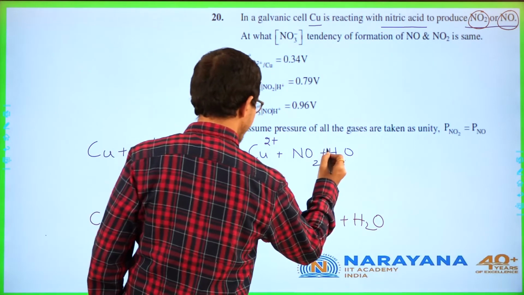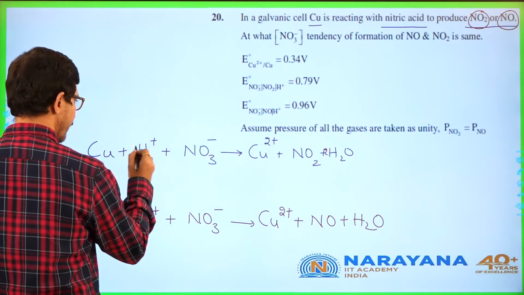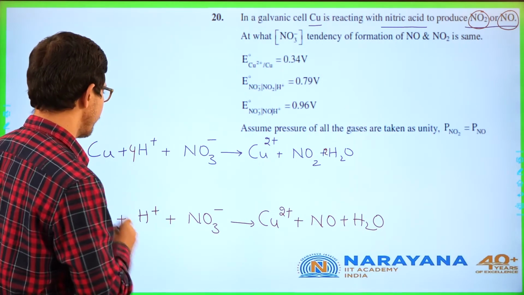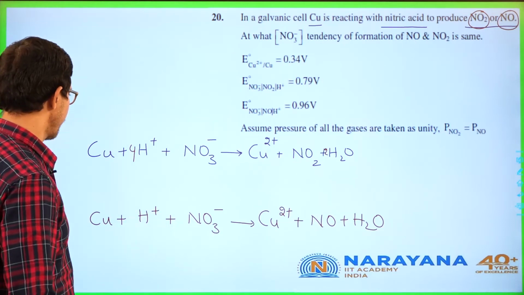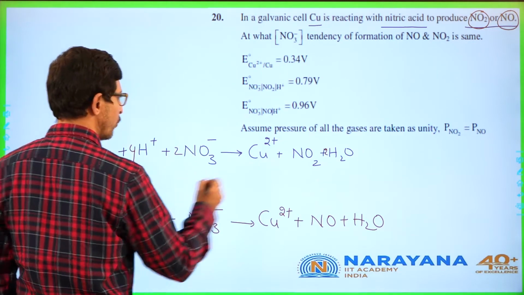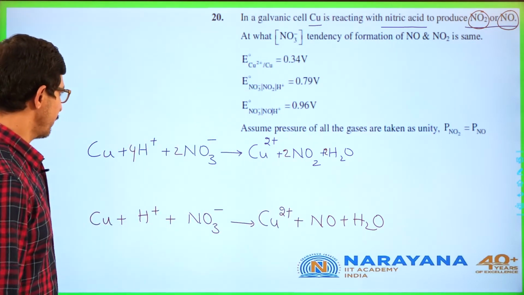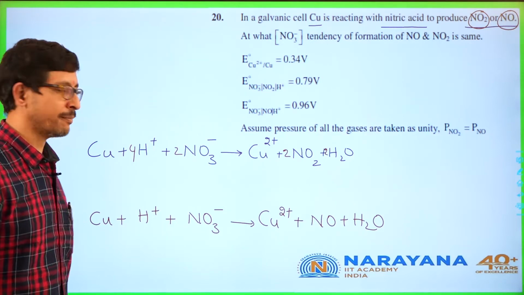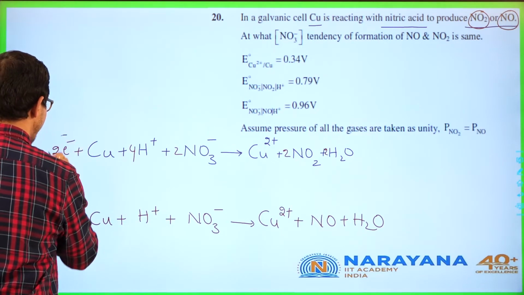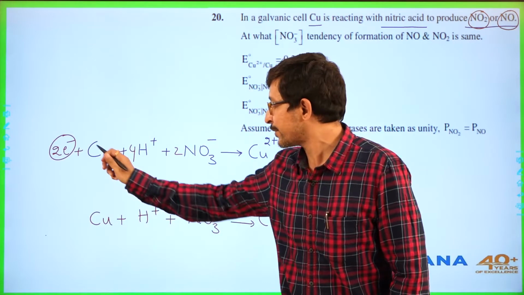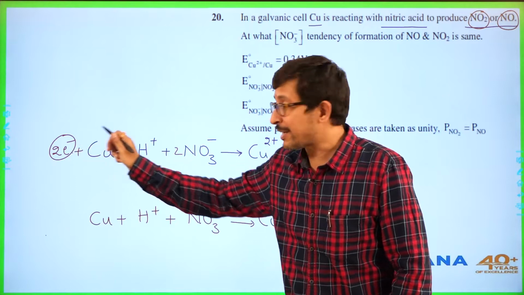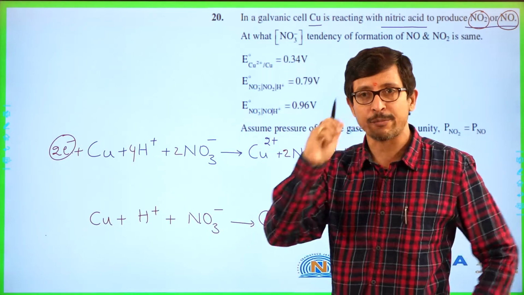So here if you keep 2, 4, 2 and 2, 6, 4 plus 2, 6, balanced. Now in this, what is the number of electrons involved? Electrons involved is 2 electrons. Very important. So n is 2 with respect to nitrogen dioxide formation.